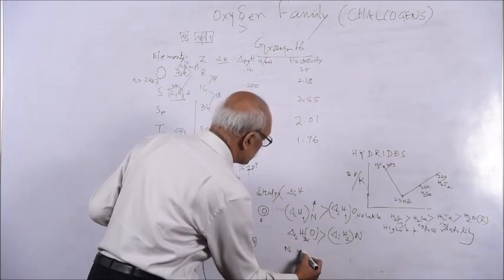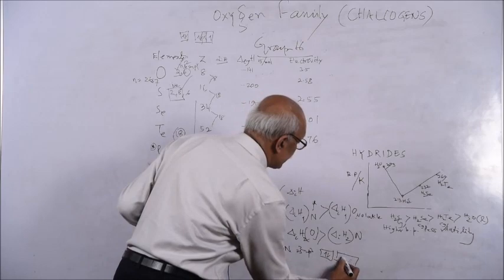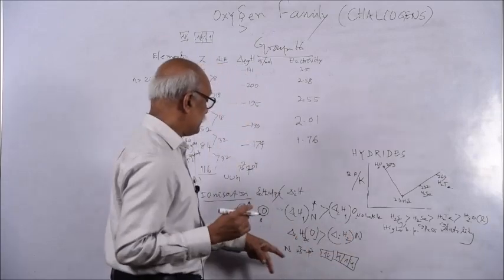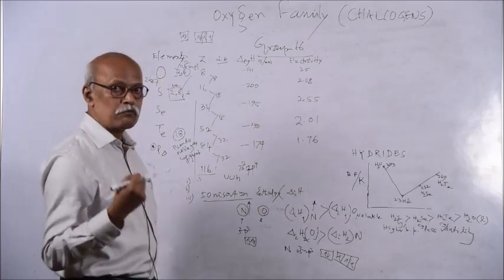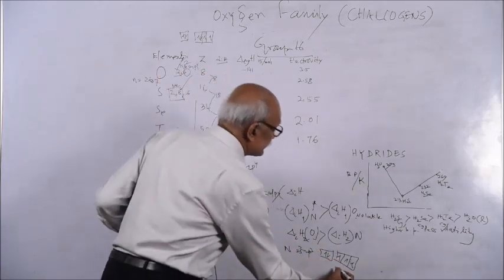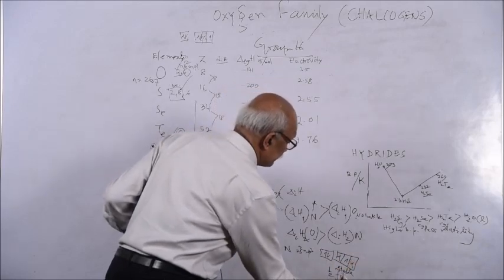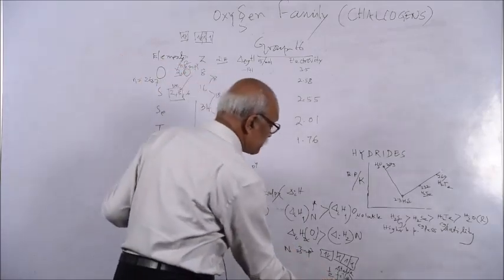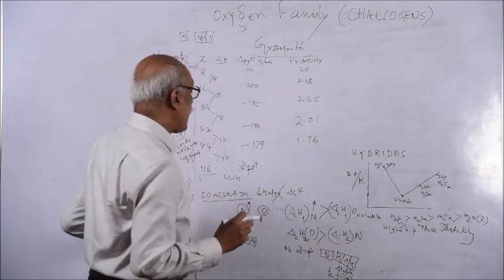Nitrogen is 2s2 2p3, that means half filled, Hund's rule. So if you expel an electron from the 2p orbital, naturally that involves a high input of energy. Why is more energy required? Because of the stable electronic configuration. Why is this stable? Because it is half filled. Half filled, full filled and noble gas configurations are stable configurations. So as this is a half filled configuration, the expulsion of an electron will be very difficult from the half filled p orbital.